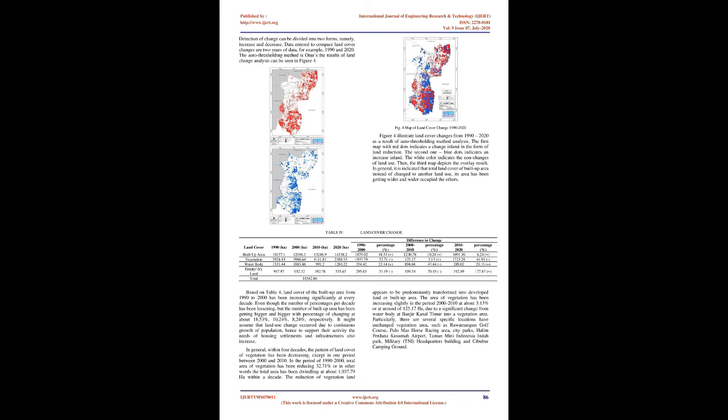The area of vegetation has been increasing slightly in the period 2000 to 2010 at about 3.13% or at around 125.17 ha, due to a significant change from water body at Banjir Canal Timur into a vegetation area. Particularly, there are several specific locations that have unchanged vegetation area, such as Rawamangan Golf Course, Pulo Mas Horse Racing Area, City Parks, Halim Perdanakusuma Airport, Taman Mini Indonesia Indah Park, Military TNI Headquarters Building and Cibubur Camping Ground.